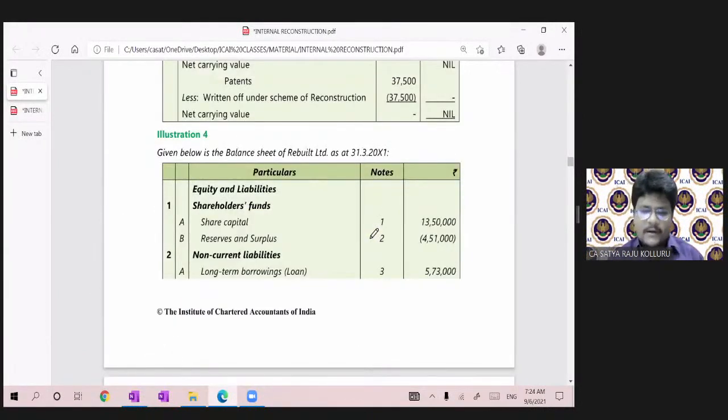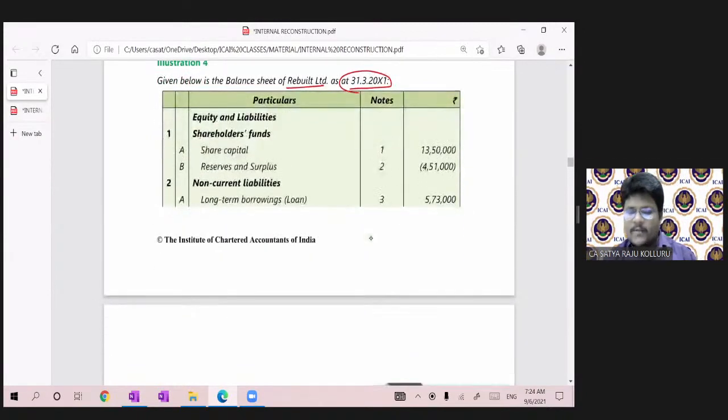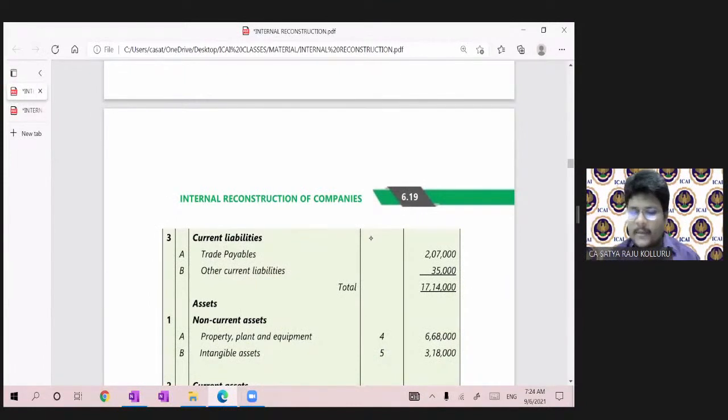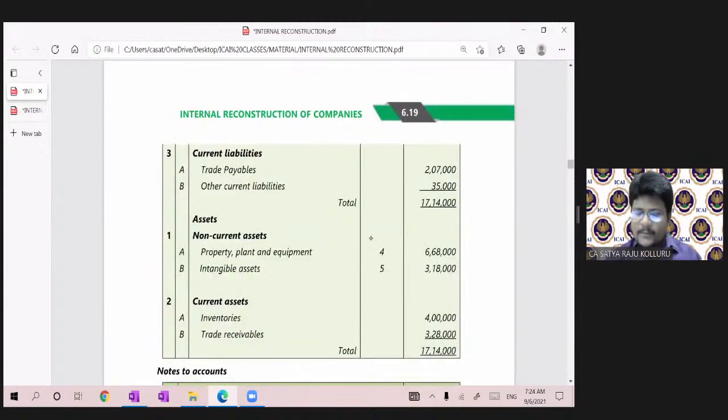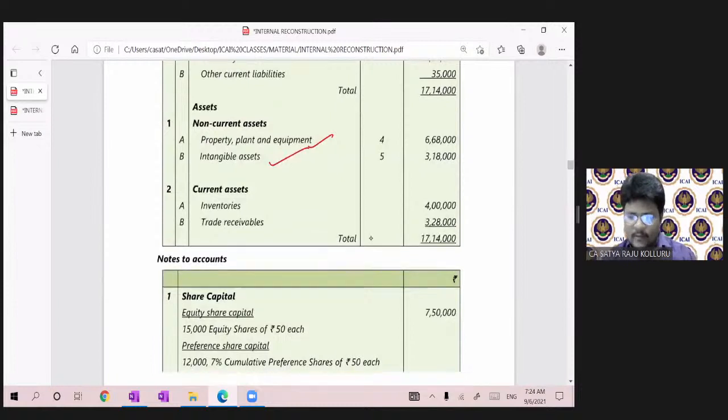Right, guys, concentrate. Given below is the balance sheet of Rebuilt Limited as at 31st March 2011. Share capital, reserves and surplus, long-term borrowings. Coming to current liabilities, trade payables, other current liabilities. Under assets, property, plant and equipment, intangible assets, inventories, trade receivables.